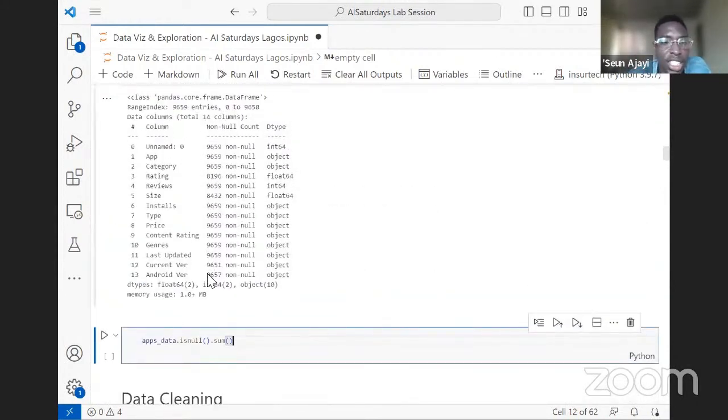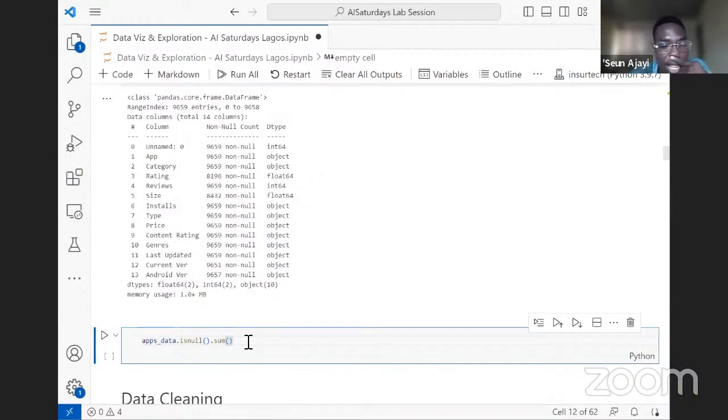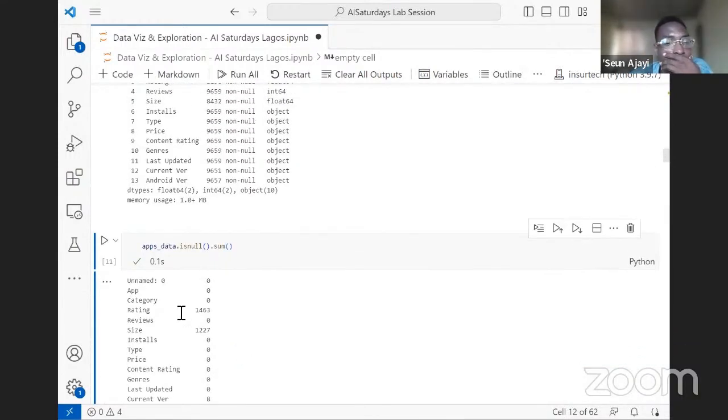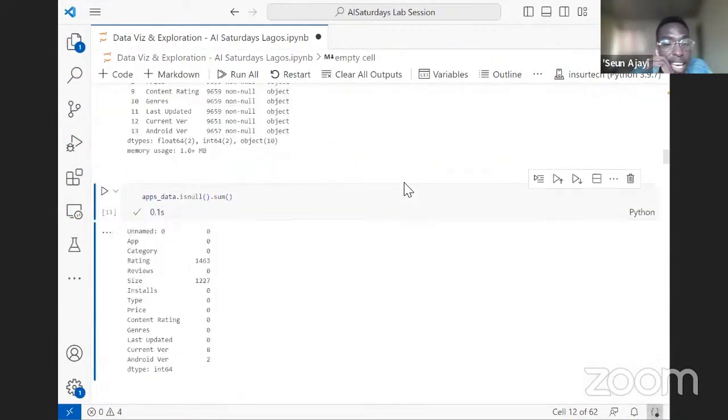Rather than just checking the non-null values, let's check for the null values. We can do that by calling on the dataset again, using the isnull pandas method and summing. What we are doing is, throughout the entirety of the rows, wherever you see a null value, continue counting until you have a sum of everything. So we can see on the rating, we have null values. The NaN shown here means there are about 1,463 null values in the rating column.